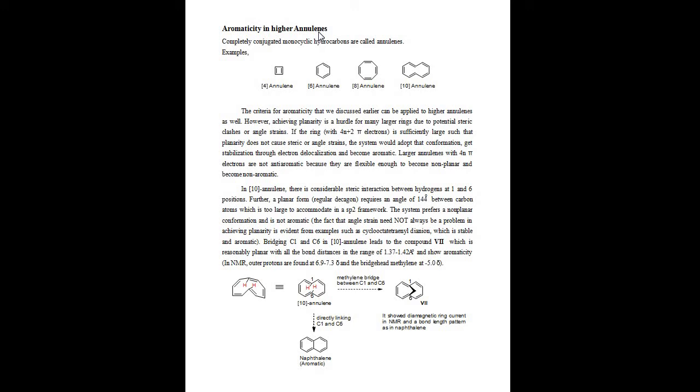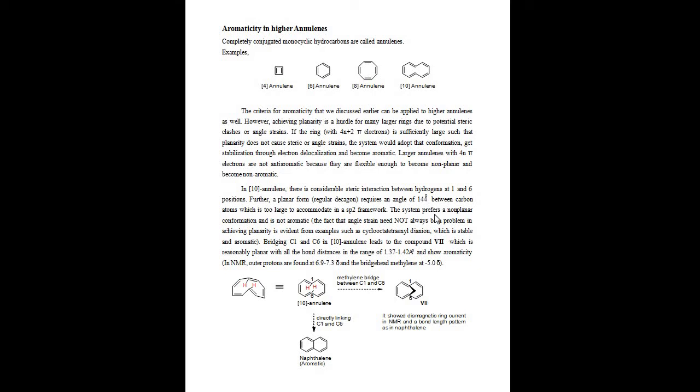Next one, aromaticity in higher annulenes. So already we know 4-annulene, cyclobutadiene, 6-annulene, benzene, 8-annulene, cyclooctatetraene. Okay, this we already discussed. Now 10-annulene. This is the 10-annulene structure, totally 10 pi electrons.